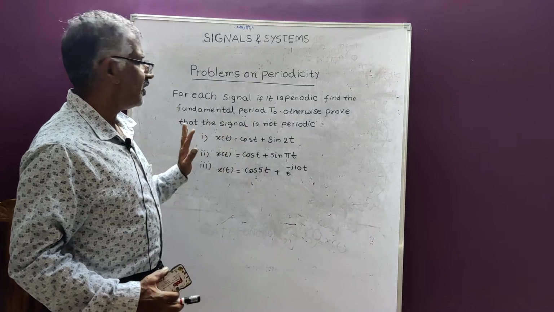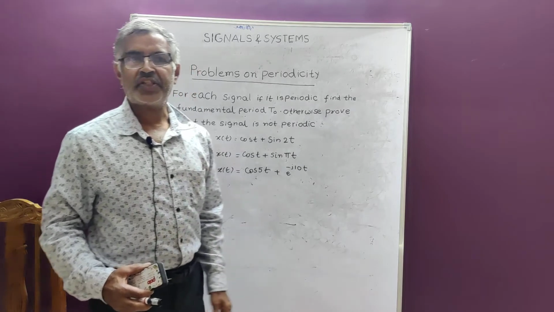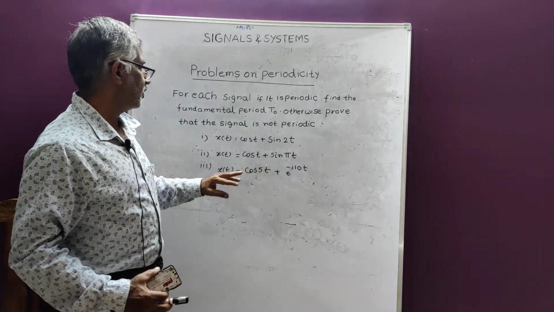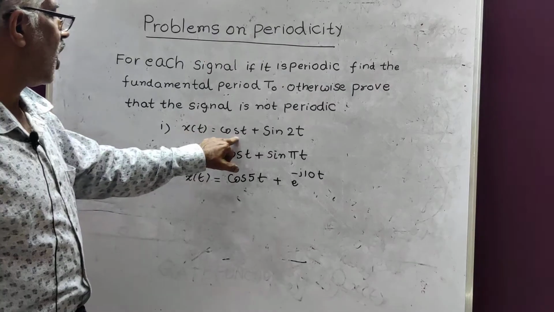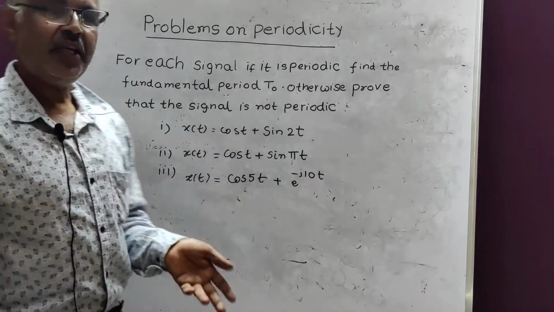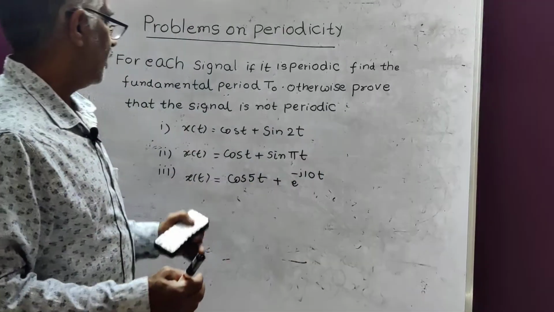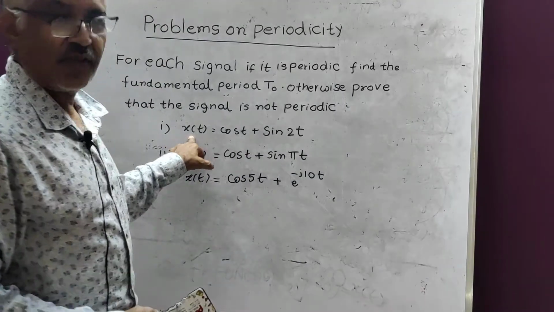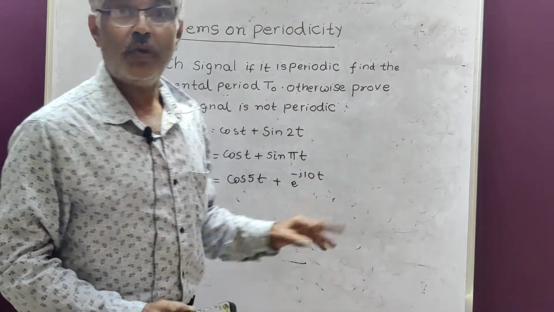So first, what difference you are finding in these problems? In the previous class problems, x of t was containing only one function. But in these three problems, there are two terms. Take, for example, x of t equal to cos t plus sin 2t. We know that cos t is a periodic function. Sin function is also a periodic function. But if they are acting together, then comes the question, is this x of t periodic? If it is periodic, what is the condition? So we have to prove that.